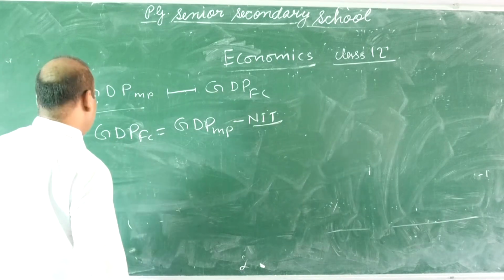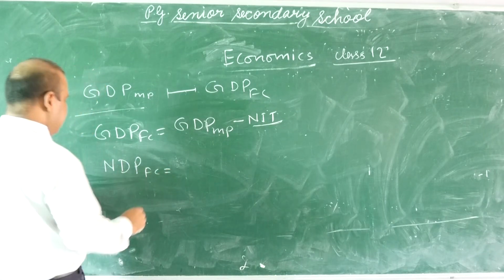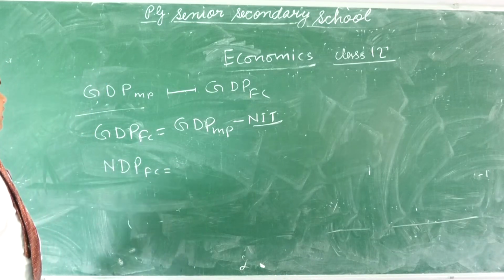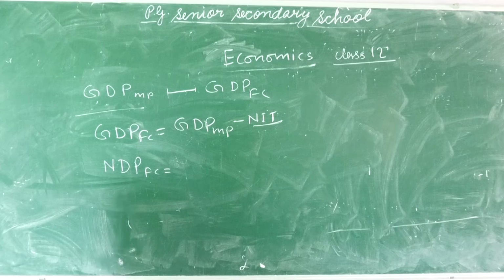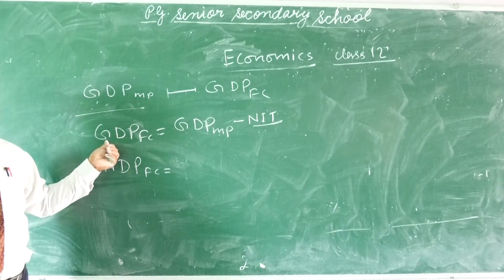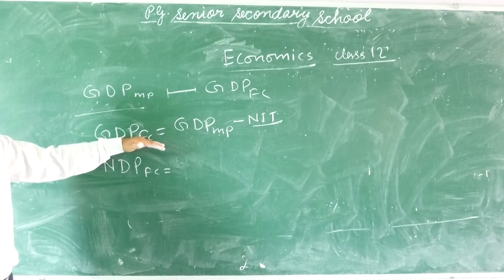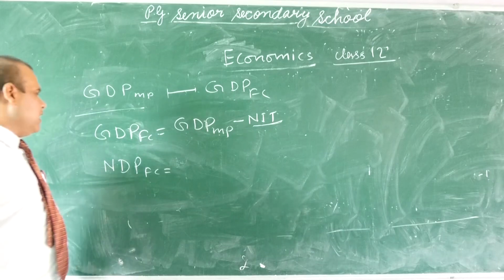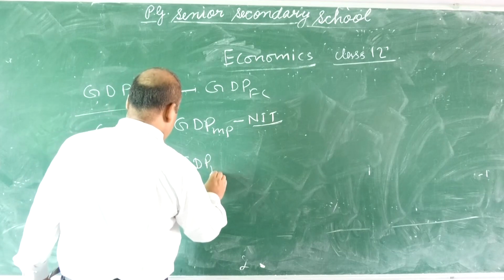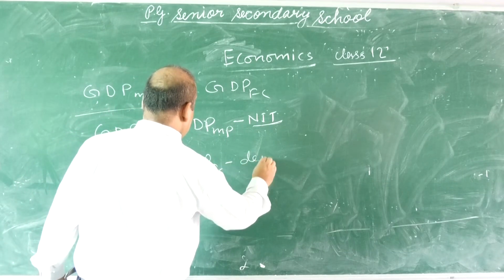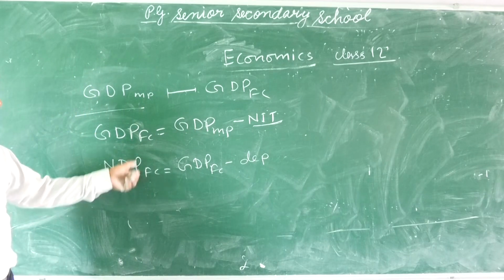Suppose you have to change it into NDPFC, net domestic product at factor cost. Here gross is given and you have to calculate net. In gross, depreciation is included, and in net, that is excluded. So by subtracting depreciation, you can calculate NDPFC. NDPFC equals GDPFC minus depreciation.